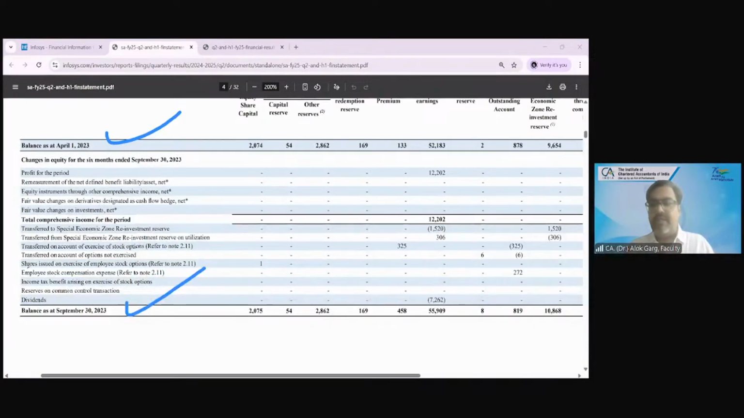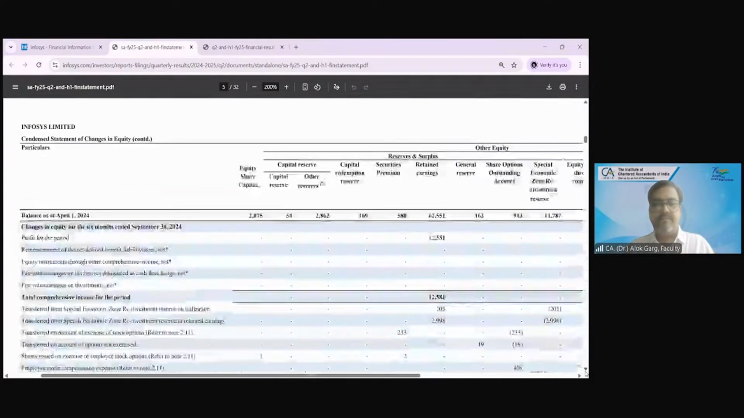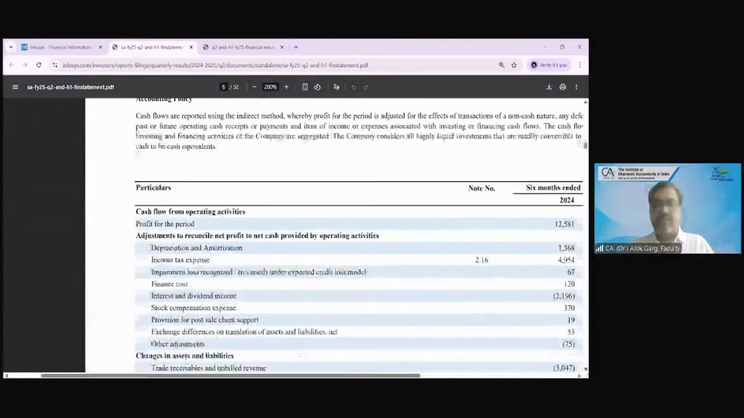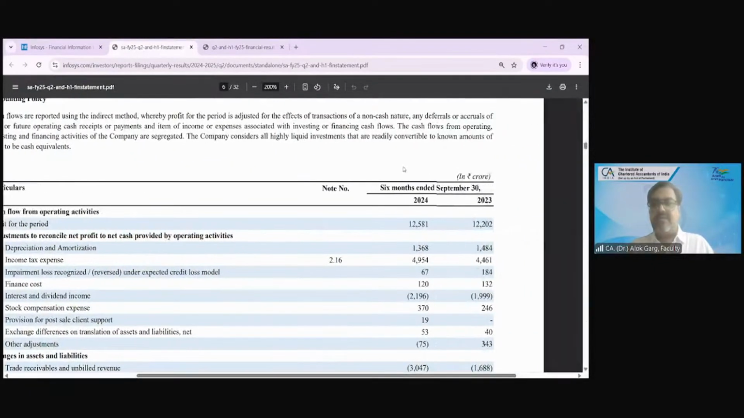This is the corresponding period. What is the current period? April 24 to September 24. Can you see this? Cash flow is again 6 months ended September 24 and September 23. Perfect. Absolutely perfect. So friends, we have covered this part. Now let's go to the Excel file again.